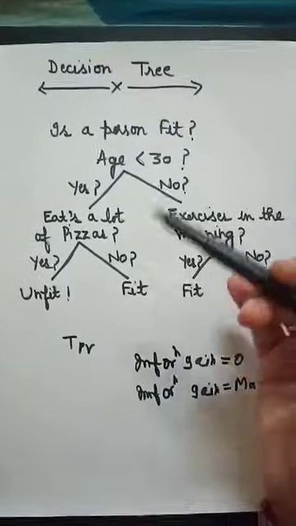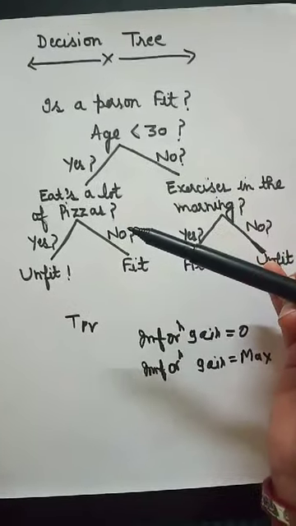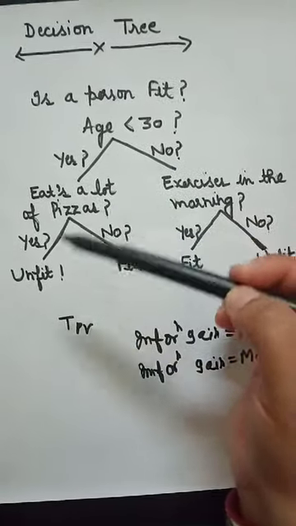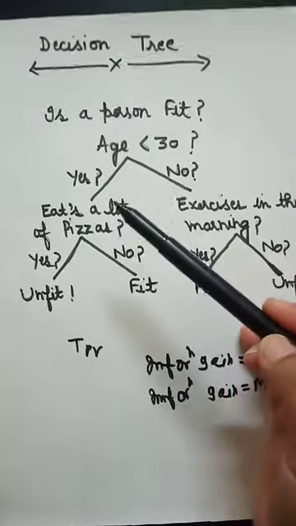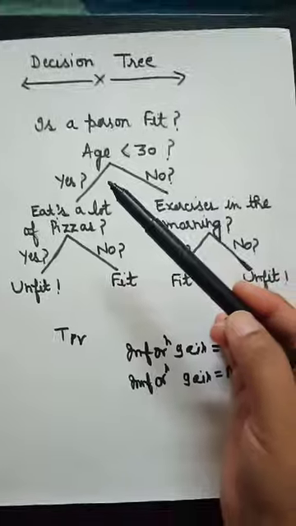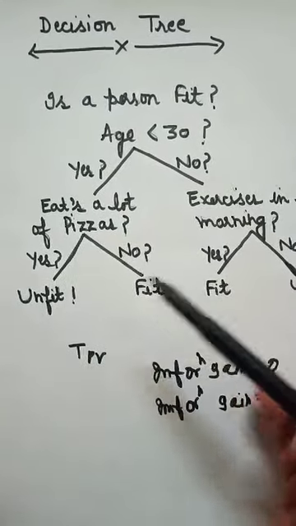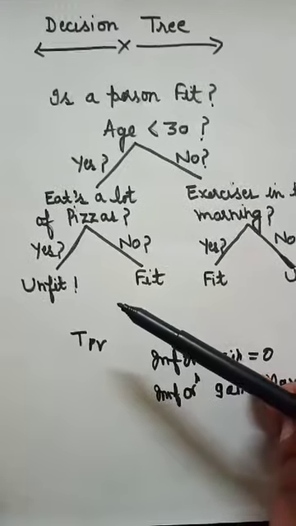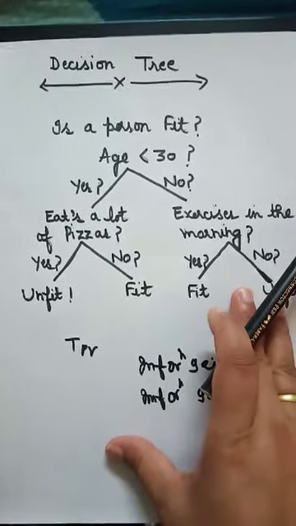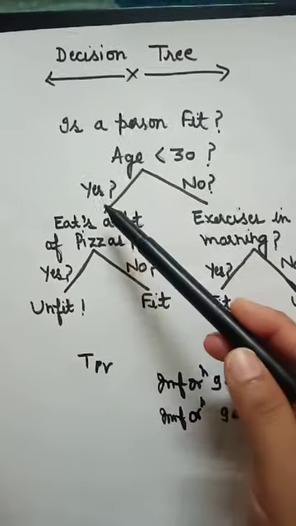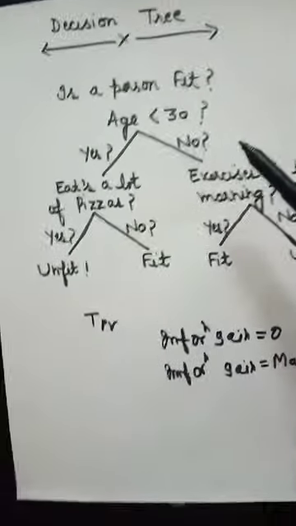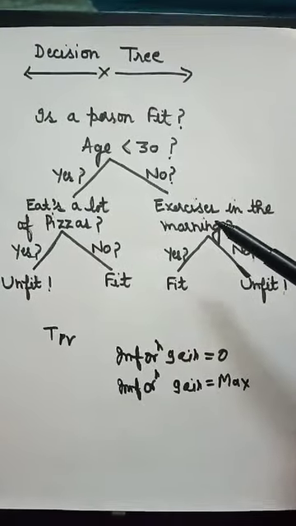So we can say that basically decision tree is a flowchart like structure in which the internal nodes are tests, and the branches of this tree are called what? Values on the result of the test. And we can say that the leaf nodes are basically the class labels. So in this example, if we consider the age of a person is less than 30, so we can say that if this is yes, then we move on to the left branch, and if we say that no, then we move on to the right branch.